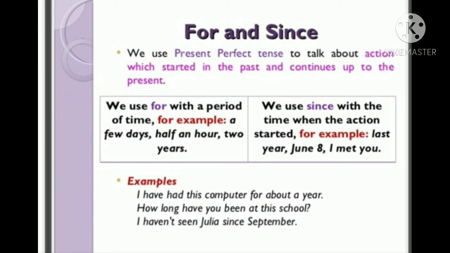So children, after listening to this class, please do the exercise on page number 73, then 74, 75, 76 and 77. Okay, these exercises you must do.